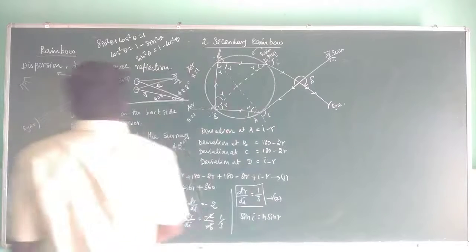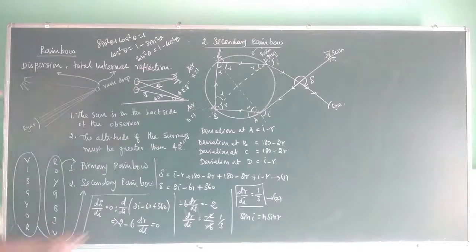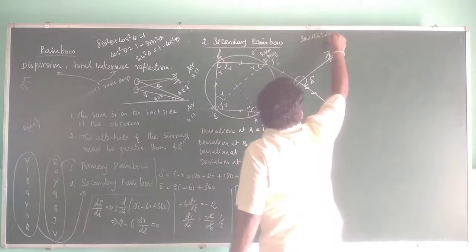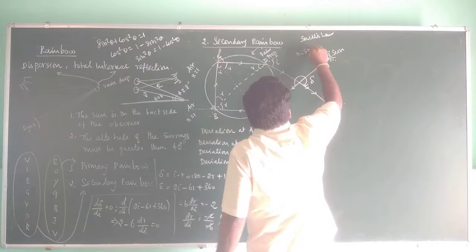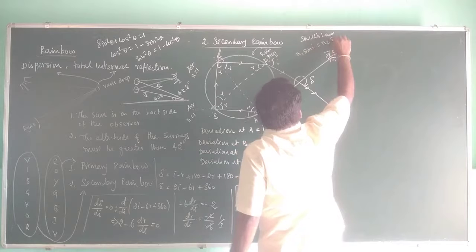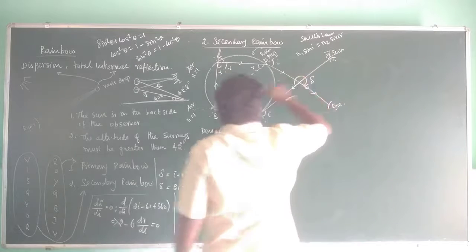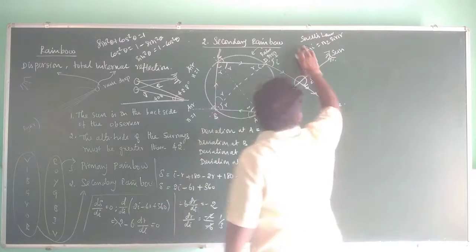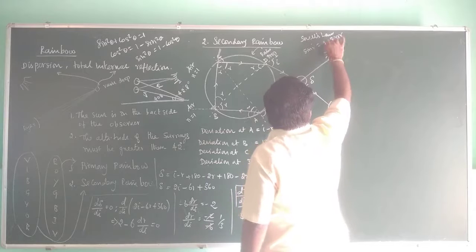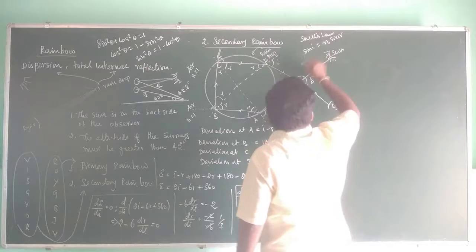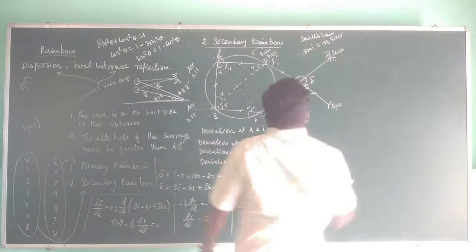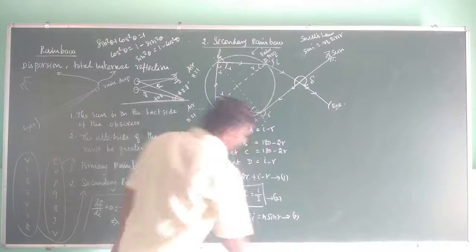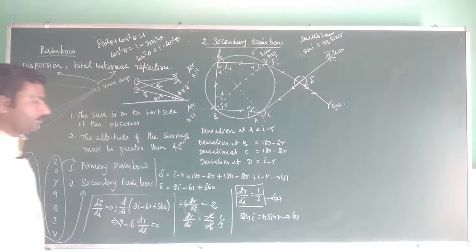And if you have doubt, let me write it again. According to Snell's law, n1 sin I is equal to n2 sin r, right? I is the incidence angle, n1 becomes 1, so this becomes sin I, and n2 is n and r is r, so that sin I equals n sin r. In that way you will get this equation number 3 from Snell's law.